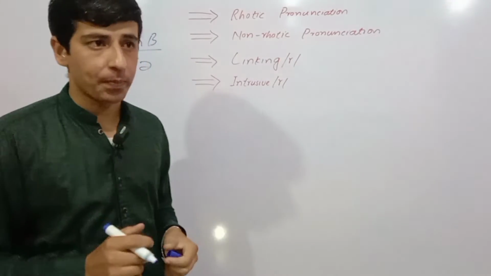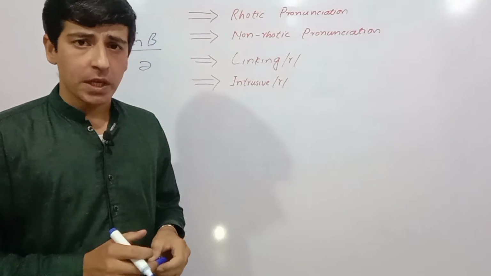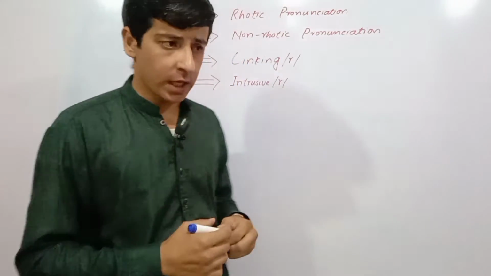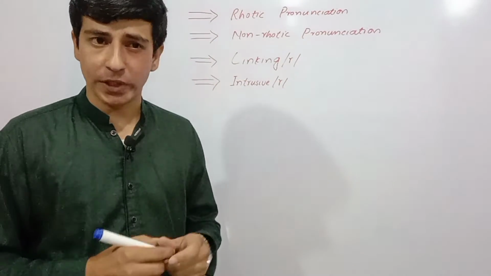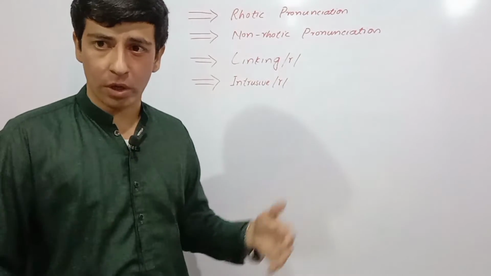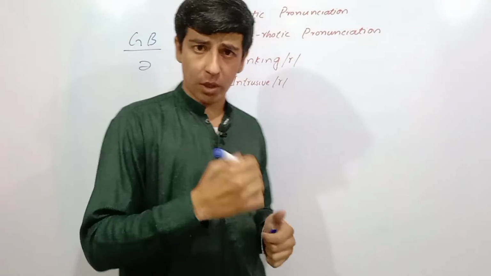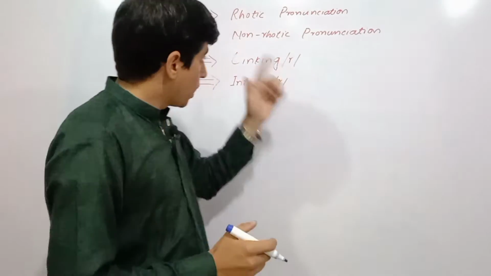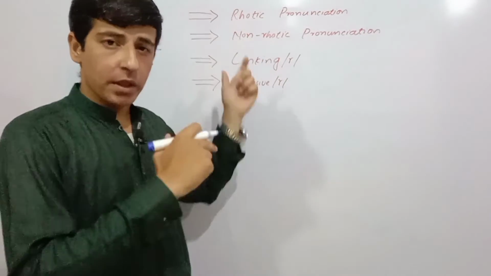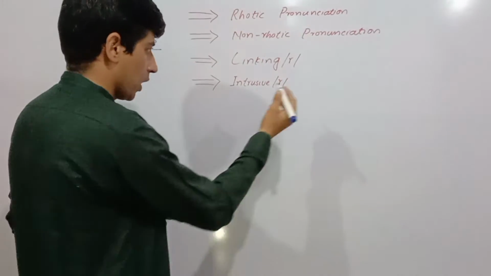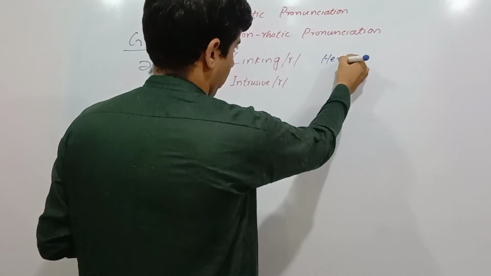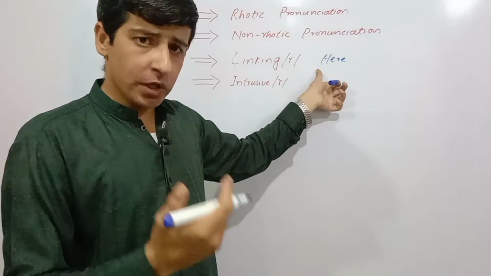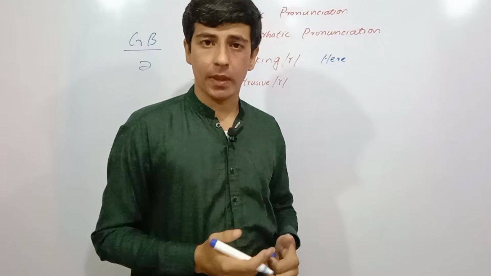So that was the non-rhotic pronunciation. Next, we have the linking R. In linking R, whenever a word ends with an R sound, for example teacher, father, mother, etc., and after that word we have another word which starts with a vowel sound, the non-rhotic speakers also pronounce that R sound. If I use the word here, the non-rhotic speakers will pronounce this word as hear, right?